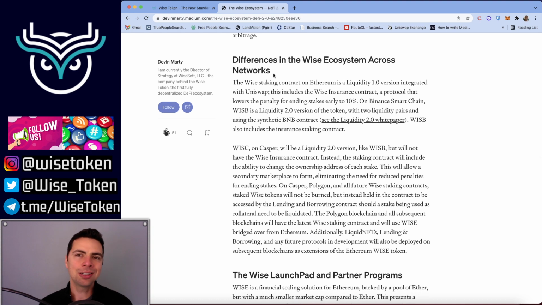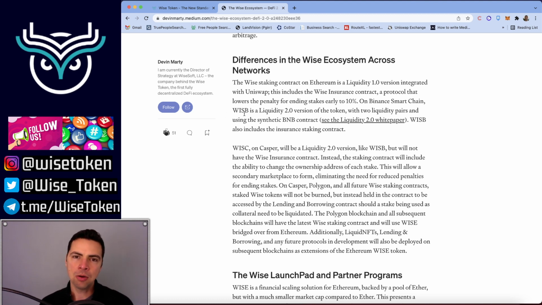So let's go over differences in the Wise token ecosystem, because we have had several upgrades to the protocol as we've deployed on different blockchains, and I just want people to be super clear on how this works. So the Wise staking contract on Ethereum is a Liquidity 1.0 version integrated with Uniswap. This includes the Wise insurance contract. So we have a staking contract and a Wise insurance contract, which is a protocol that lowers the penalty for ending stakes early to 10%.